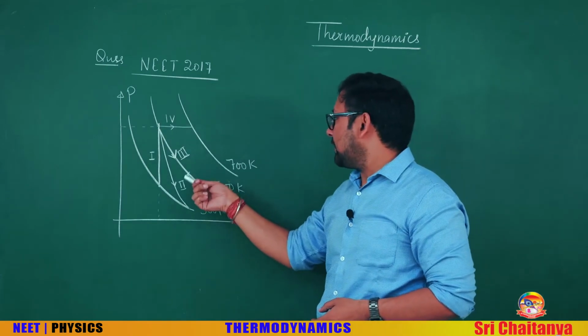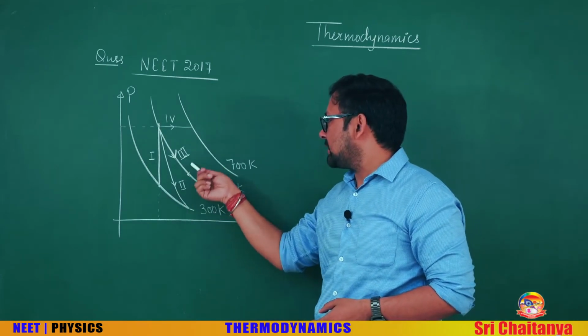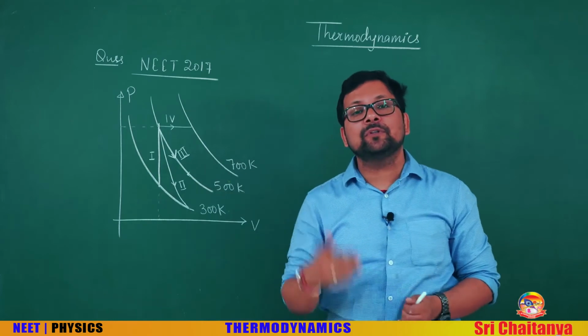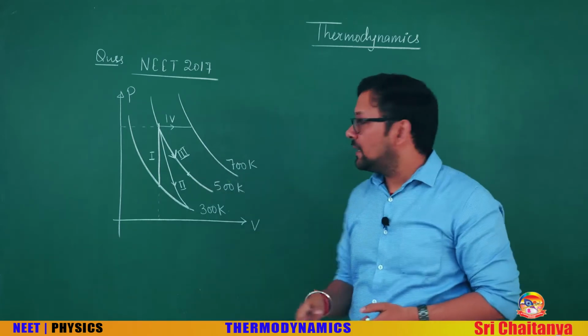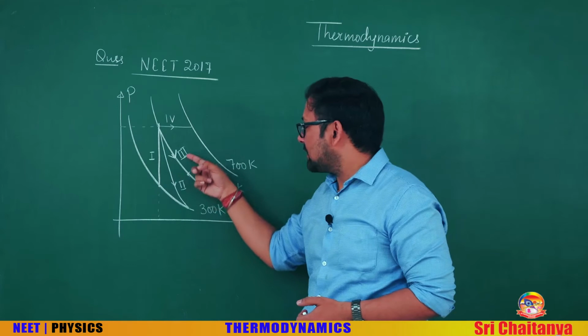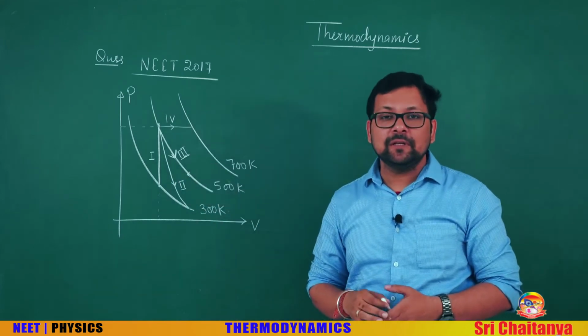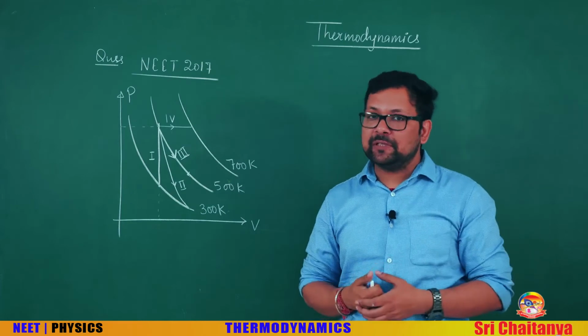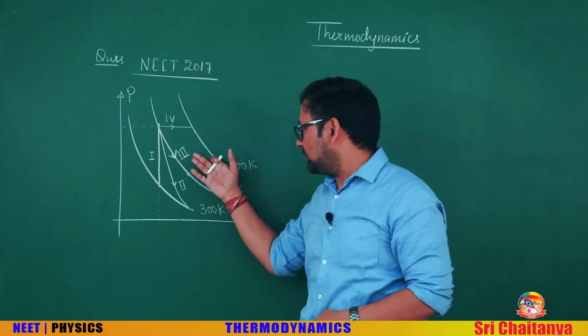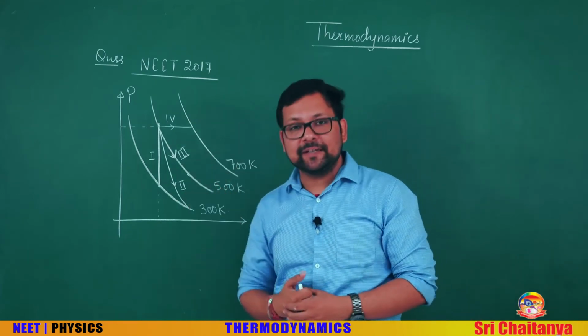In 2 and 3, you can see both are rectangular hyperbolas. I explained that when such two curves are there, the upper curve will be the isothermal and the steeper one will be the adiabatic. So, 3 is isothermal and 2 is adiabatic.